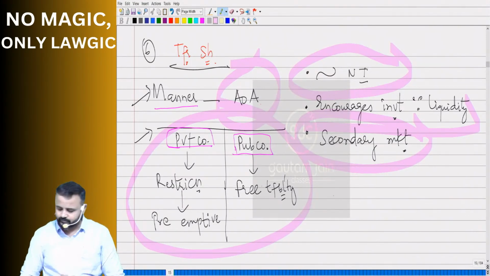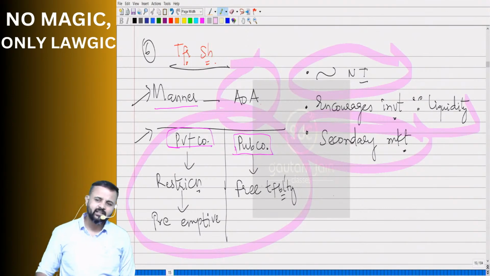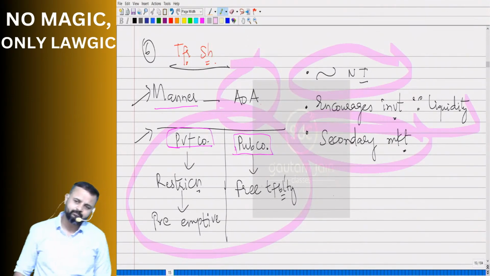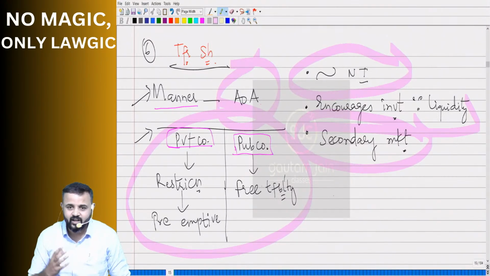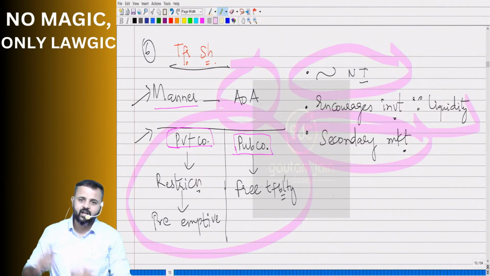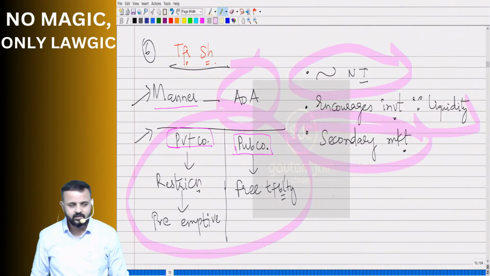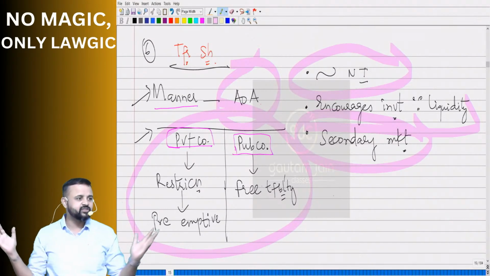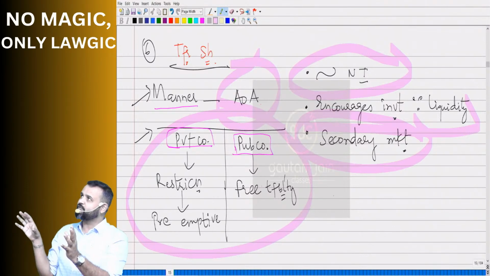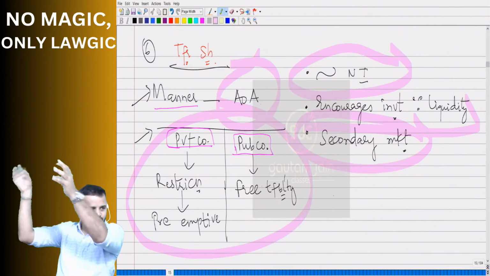Okay? Yes, so. By the way, where are we getting all these features from? We are discussing different features. Where are we getting them from? Sir, the Act. The Companies Act. In the Companies Act, where are we getting it from? Only chapter 4? No. Registration is related to chapter 2, no. Separate legal entity, corporate personality, chapter 2, no. So we understand it is from different chapters, different provisions. We are trying to understand the different features of a company from different chapters, different provisions and bringing it here.